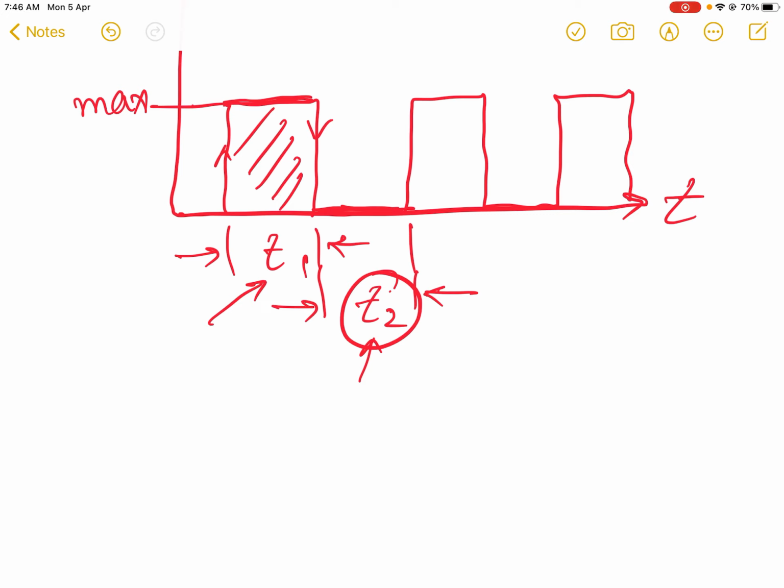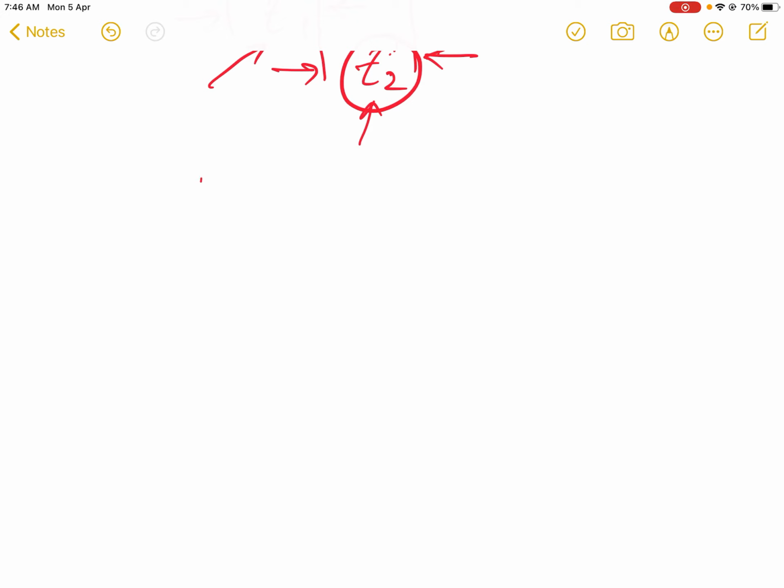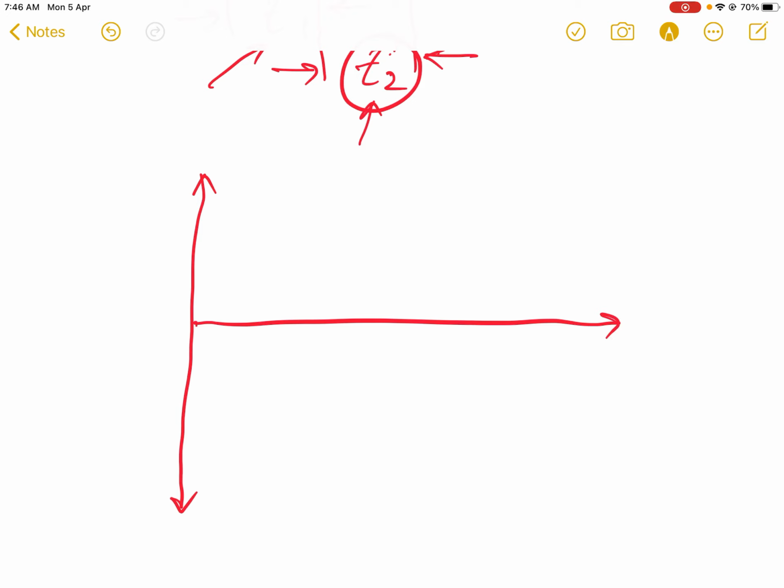So in a digital signal, there are definite conditions. Either the voltage will be maximum or the voltage will be 0. In some cases there are other types of digital waveforms, which we can draw in the first and fourth quadrant like this.